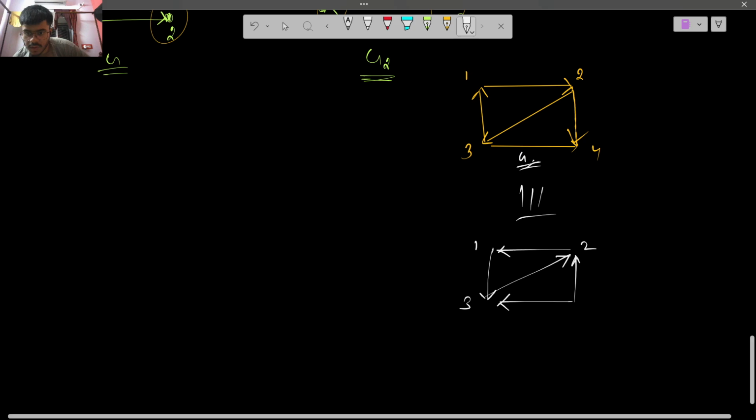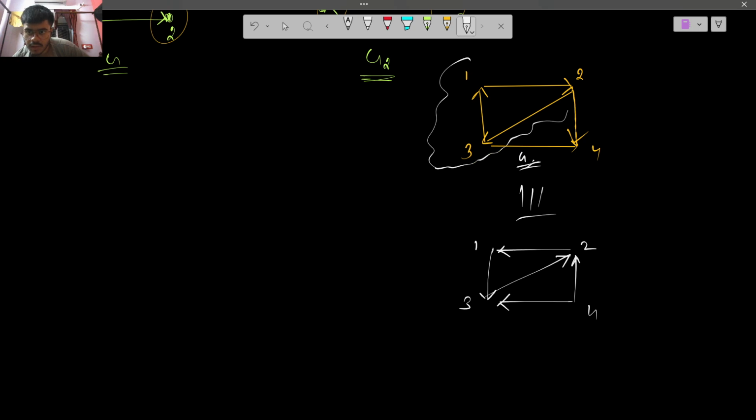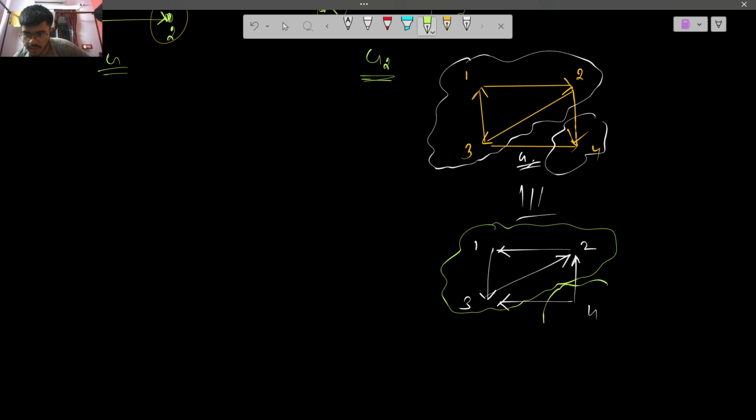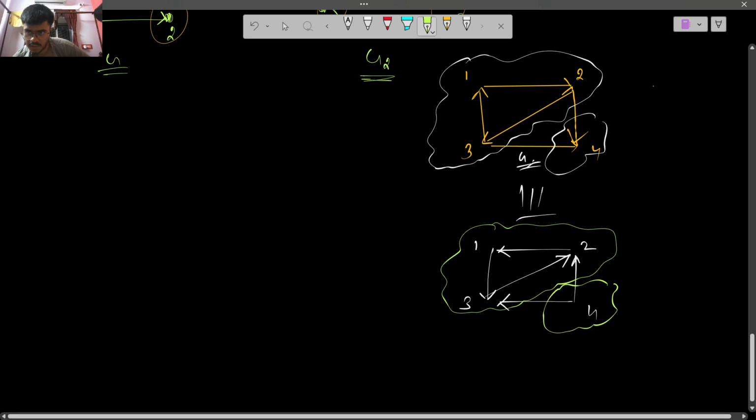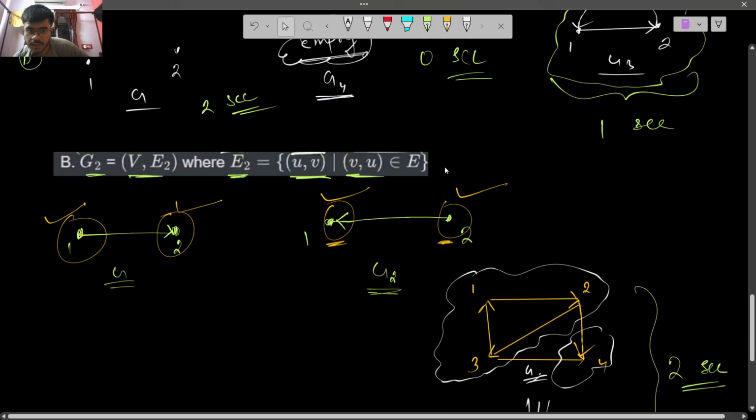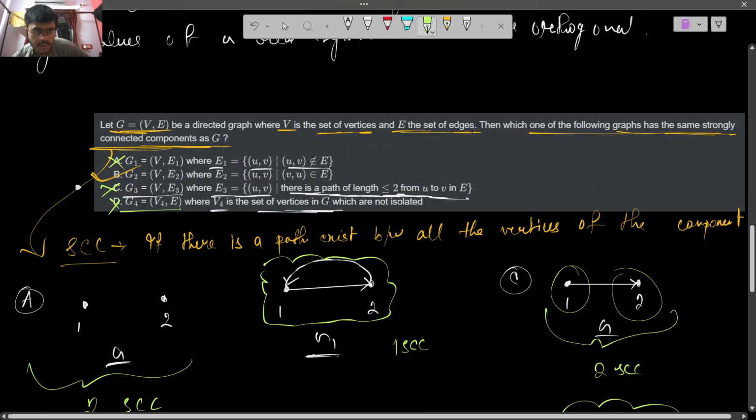We can see that this one is a strongly connected component and this one is a strongly connected component. Similarly here, this one is a strongly connected component and this one is too. So two strongly connected components here also, and they are the same. So B is the correct answer.